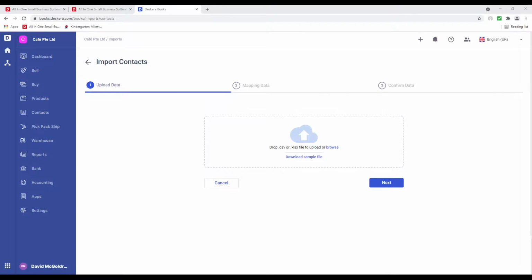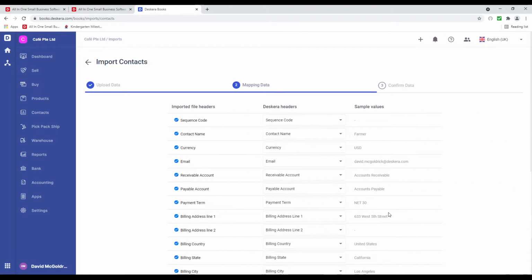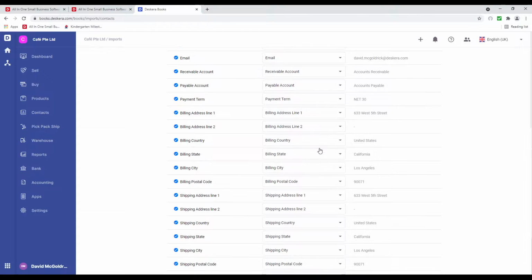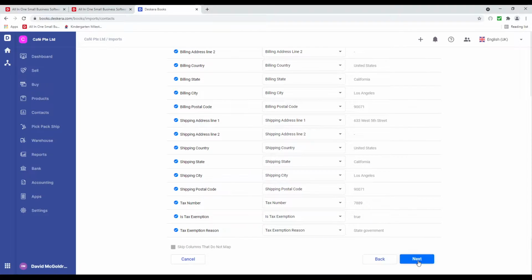Inside here, I can click the Browse button to select my file, or I can just drag my file into the screen and drag and drop it. You can now see my file has been uploaded, and I can click Next. You can see all the information is auto-mapped, and I can click Next.